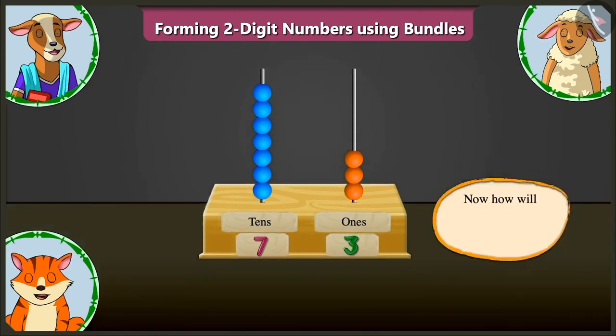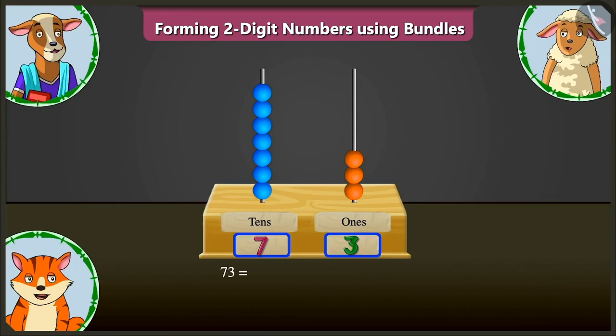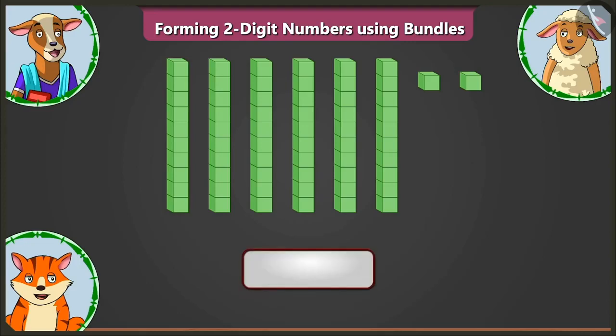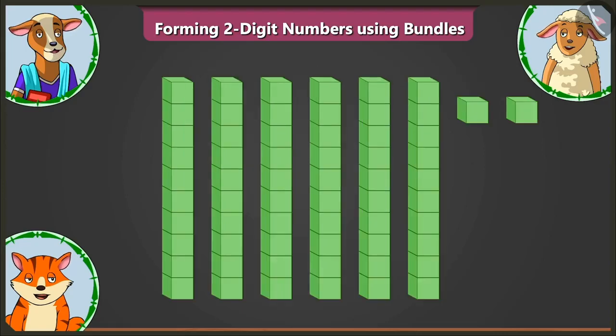Absolutely correct. Now how will you expand 73 into 2 parts? 73 means 7 tens and 3 ones, meaning its 2 parts will be 70 and 3. Well done. Now let us look at the second example. Look, Billy, here we have to count one small block as 1. Now tell me, what number do all these blocks represent?